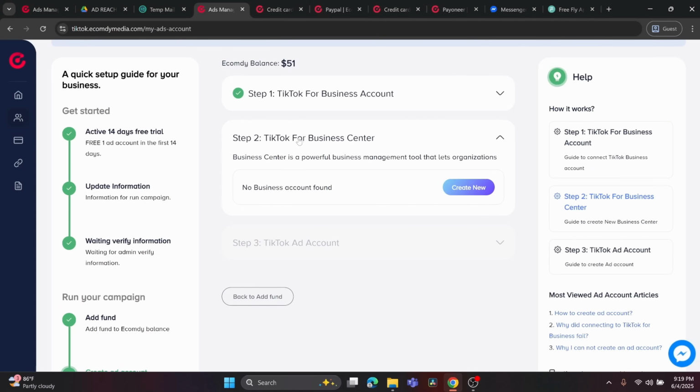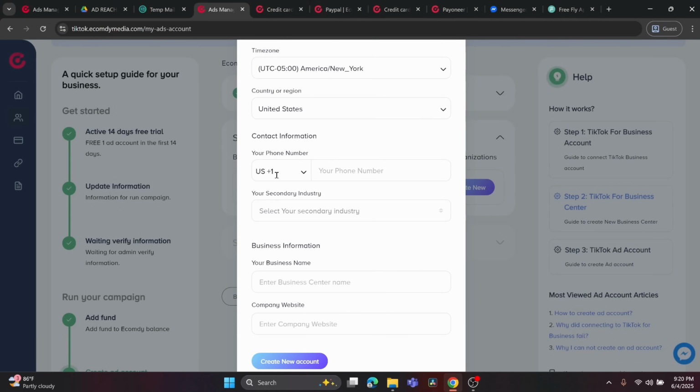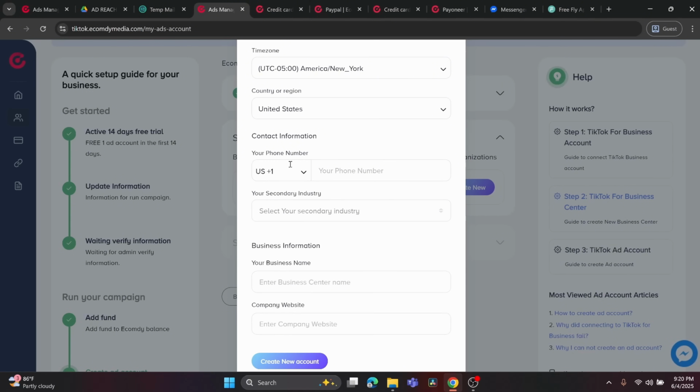After you connect your TikTok business account, the next step is you will need to create your business center. So click on create new. Just name your business center and select the time zone. You can select any, there are no such restrictions. With the phone number, many people get confused. If you are from maybe Pakistan or some other countries, there might be some countries which are not available. You don't need to worry about it. You can select, like, maybe US and put any number.